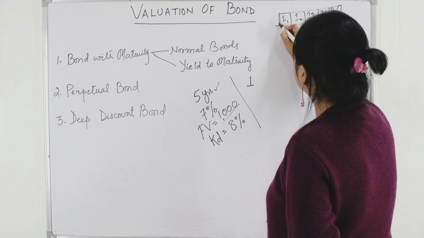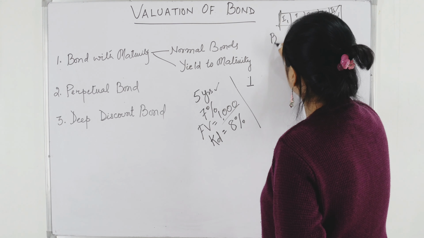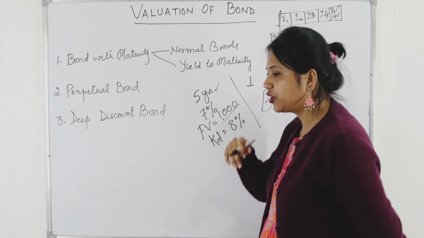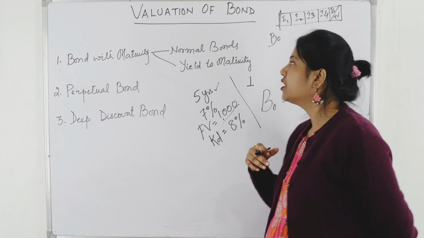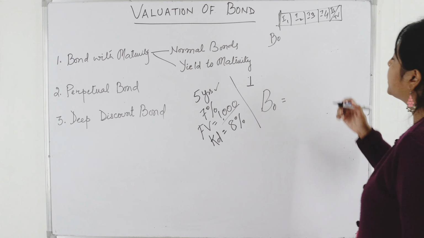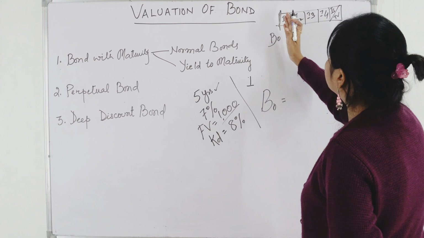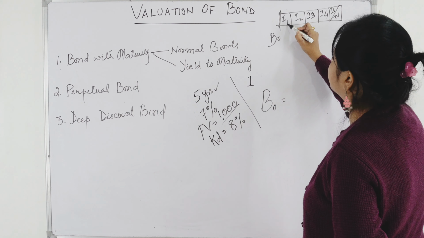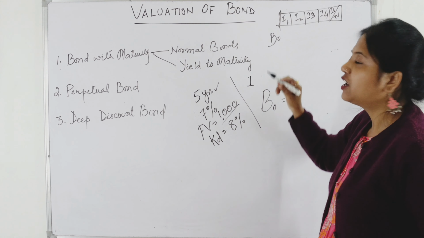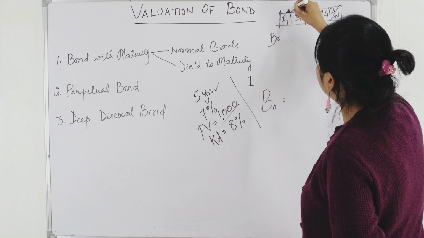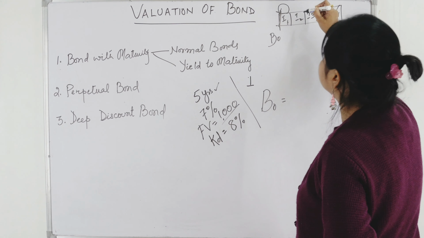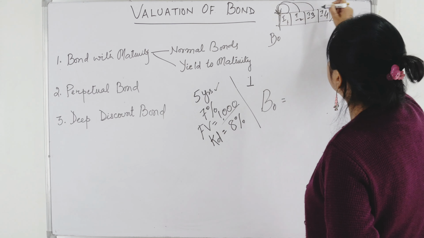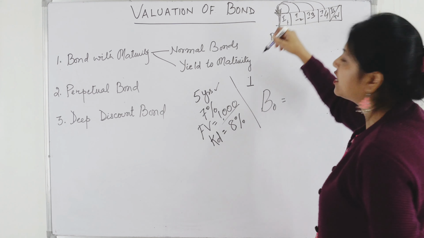Now I am valuing the bond at this point B0. Suppose B0 is the point where we want to value the bond. We want to know what is the value of the bond. How can I value the bond? I can value only when I know what is its true worth at this point of time. I know I will receive interest for the following years. I have to find out what is its worth at B0. I have to find out all the I's, what is its worth at B0.